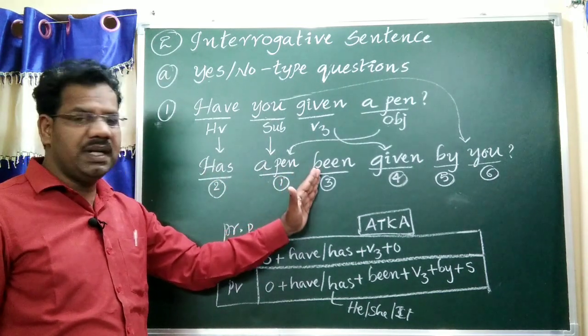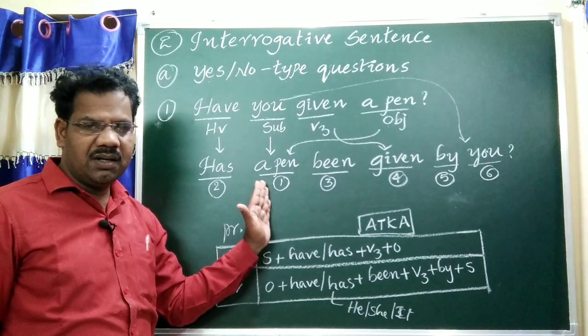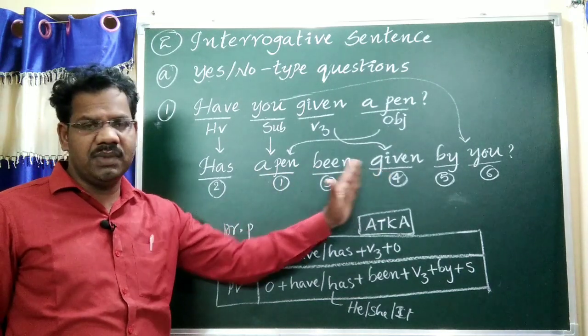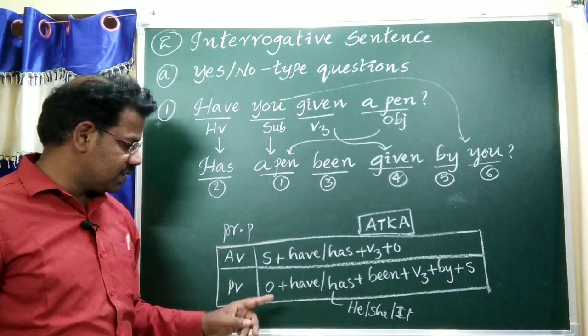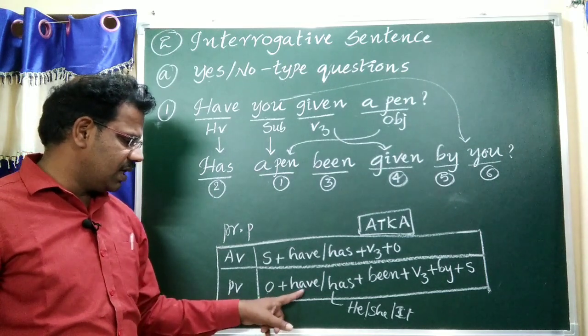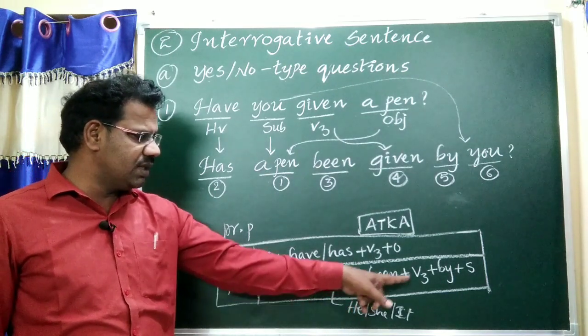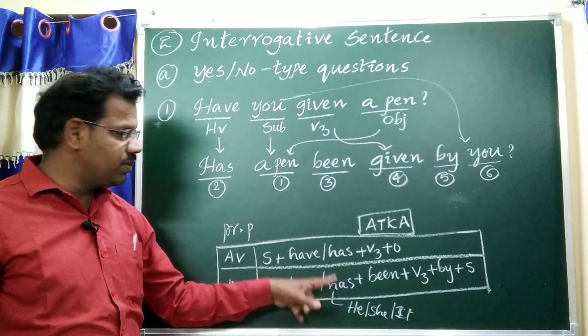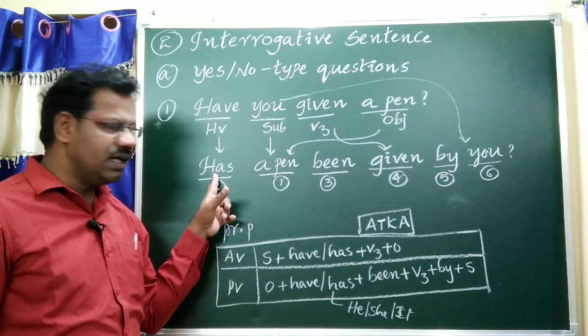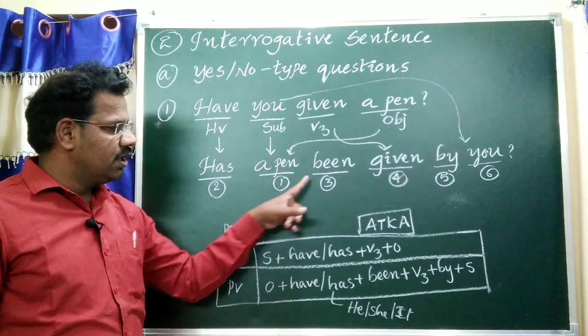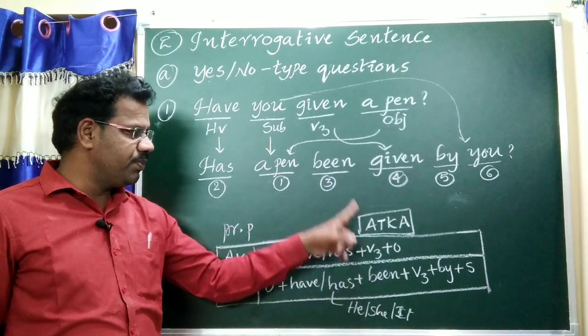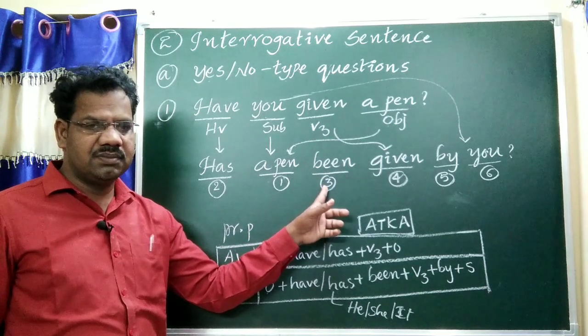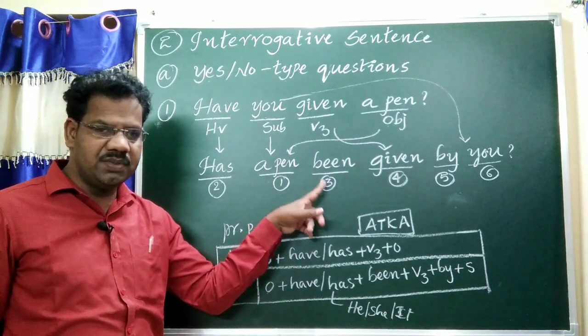The second helping verb should be written after the object or before the main verb: been. Once you passivize: object, have or has been V3, by plus subject. Have or has, as is suitable, is written first, and the second helping verb is written before the main verb or after the object.